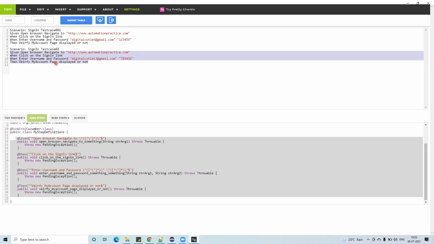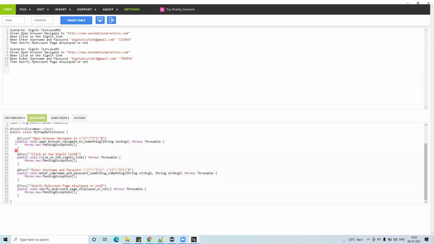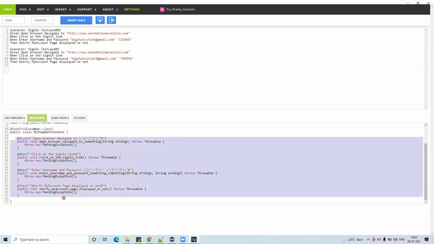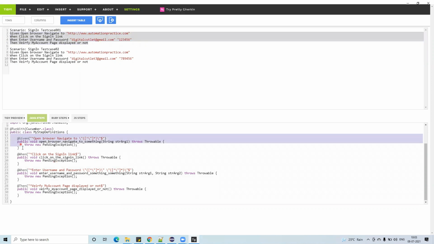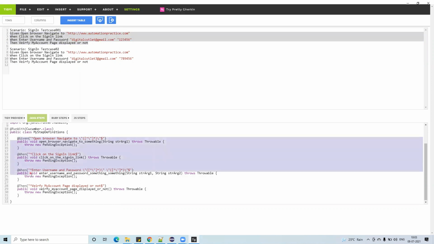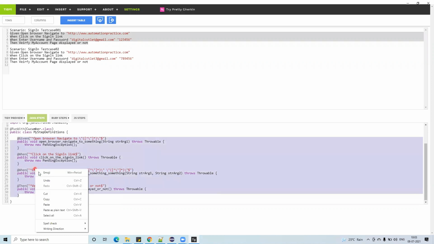But intelligently, it is giving only 4 step definitions. Why? Because these are already duplicated. Yes or no? That's why it is giving only 4. Now what we have to do is copy these 4 Java methods.